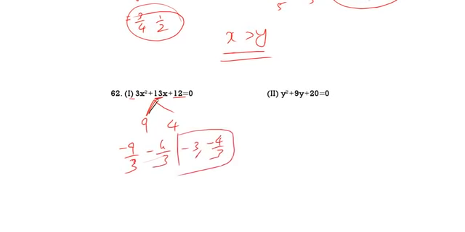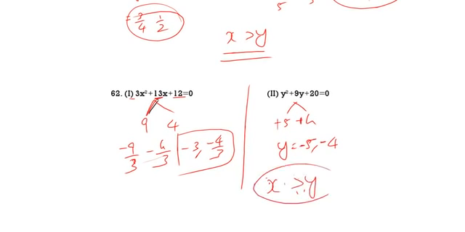Come to this one. y square plus 9y plus 20. This you can take minus 5 minus 4. So y is equal to minus 5 and minus 4. X less than y? Here if you take, this is minus 13 by 3 and this is plus 5, plus 4. The answers will be minus 5 minus 4. If it is minus 5 minus 4, the x values are greater than the y value. X is greater than y.